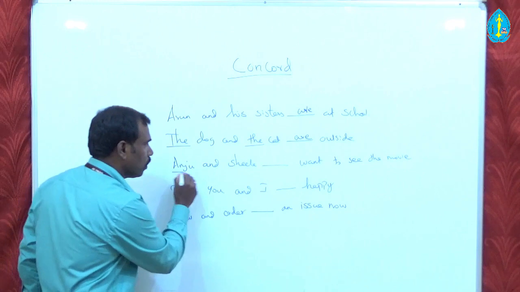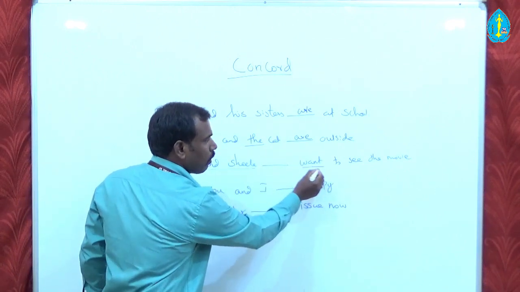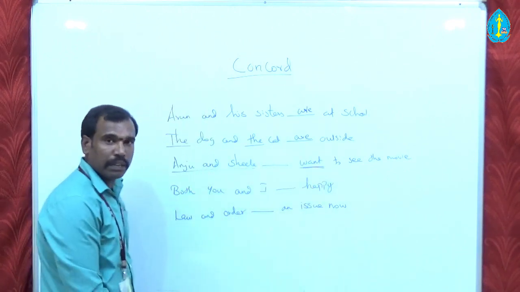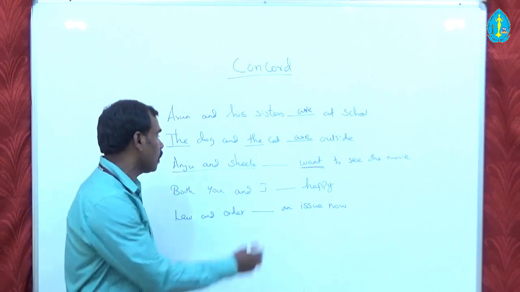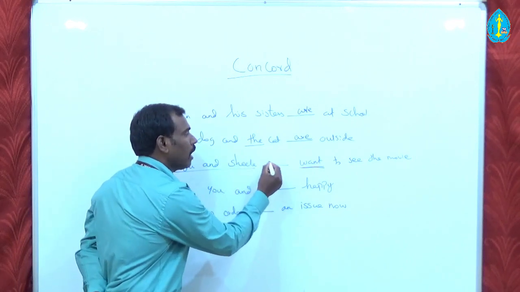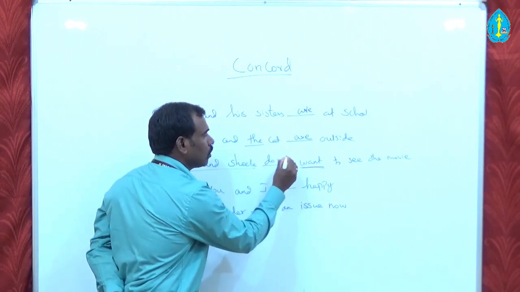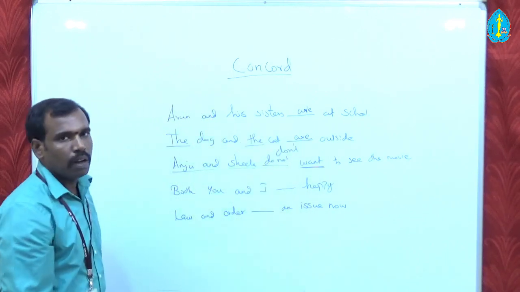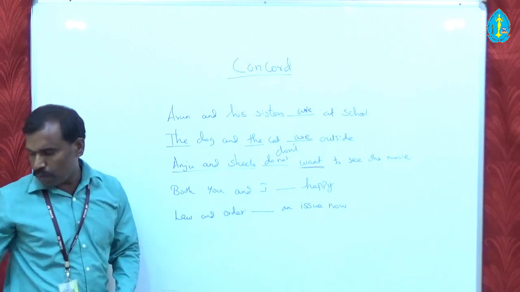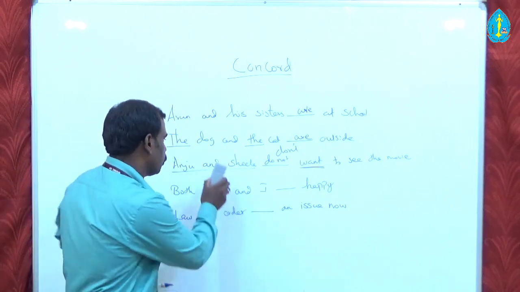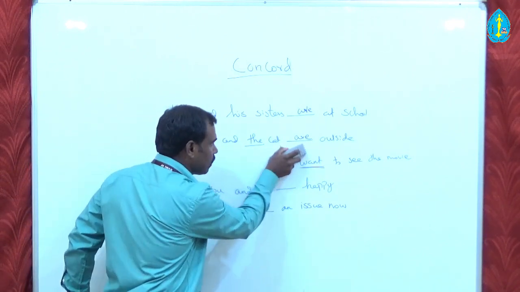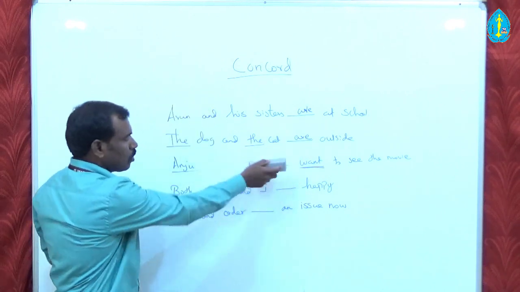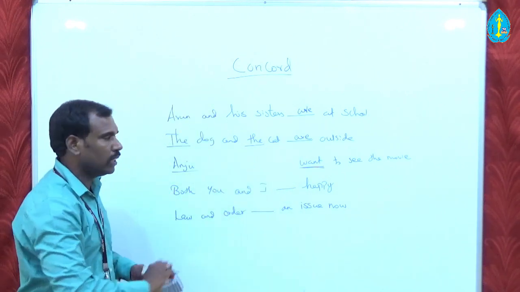So it is plural. And I have already used the main verb, so definitely we have to use helping verbs here. Anju and Sheila do not, so that is don't want to see the movie. So if it is Anju, what do we have to use? I am going to erase this. So Anju dash want to see the movie.